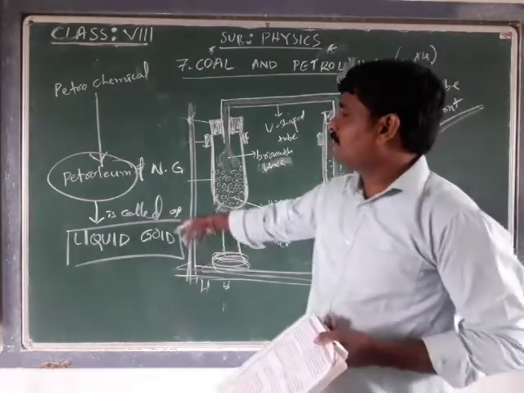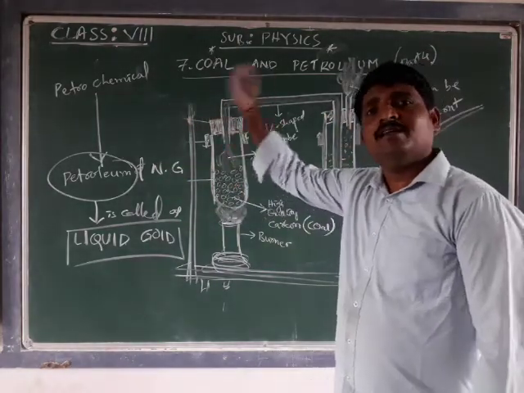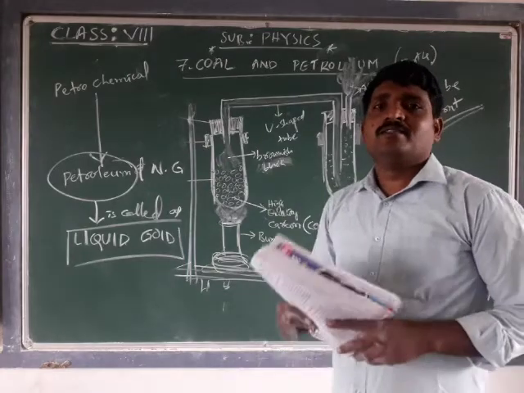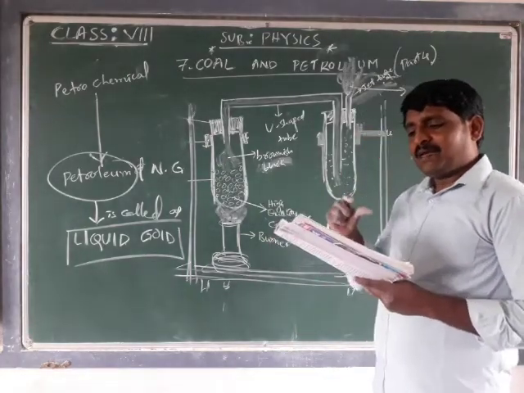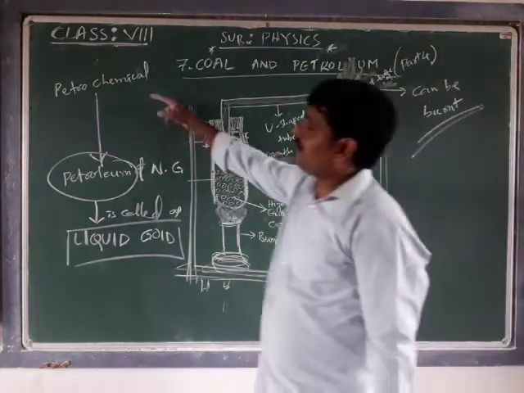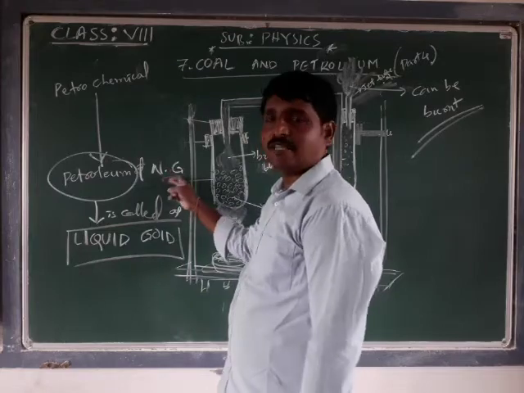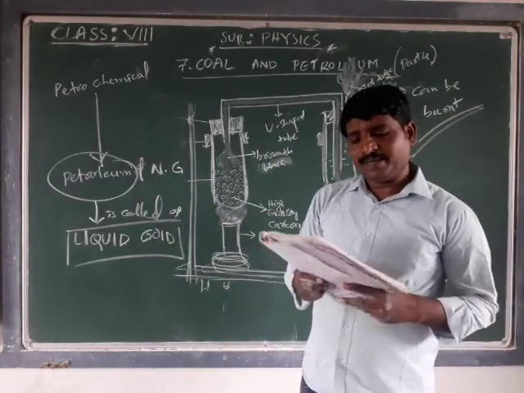Sometimes they will ask. Petroleum is the liquid gold because it is so versatile and so many other products can be obtained from it. Now, some petrochemical products. As petrochemicals are obtained from petroleum and natural gas, we have to see some petrochemical products here.